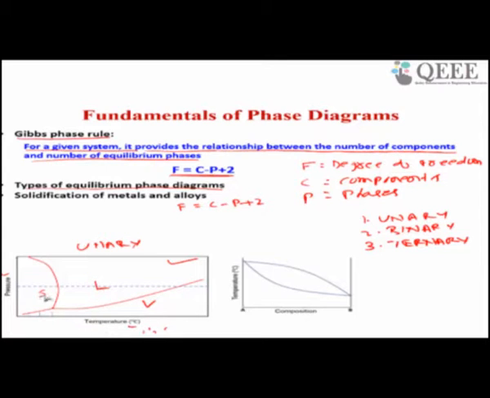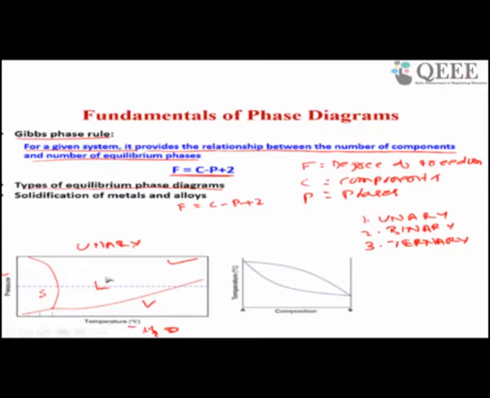So these are the three: solid phase, liquid phase, vapor phase. If you take an aluminum alloy at a particular temperature and pressure, above this it will become liquid, below this it will become solid, and at high temperature and pressure it will become vapor. For example, this is the phase diagram of a water system: liquid, solid and vapor.